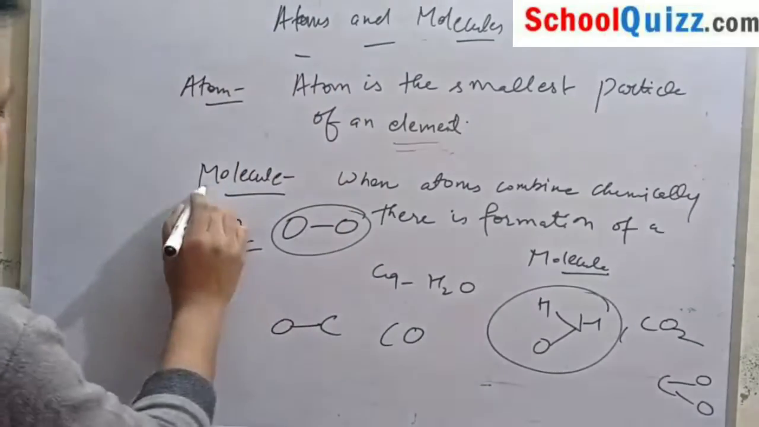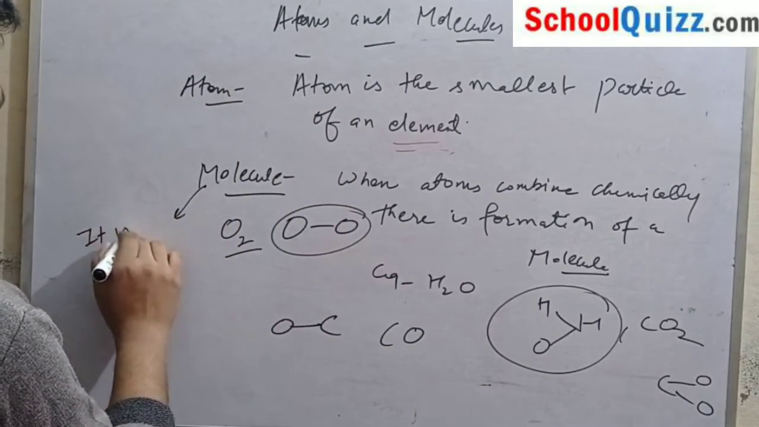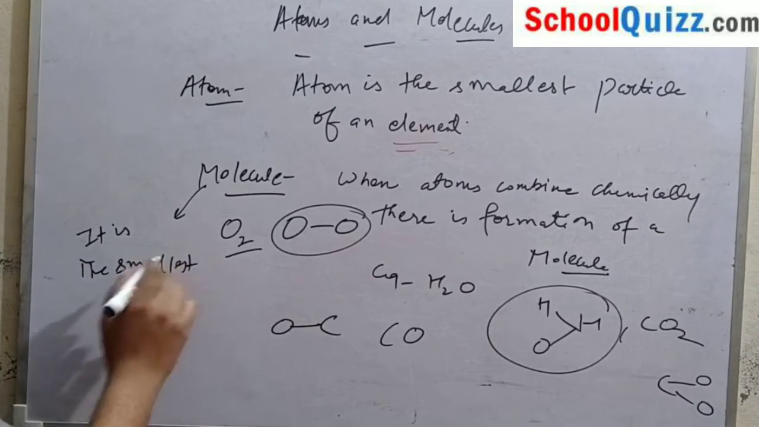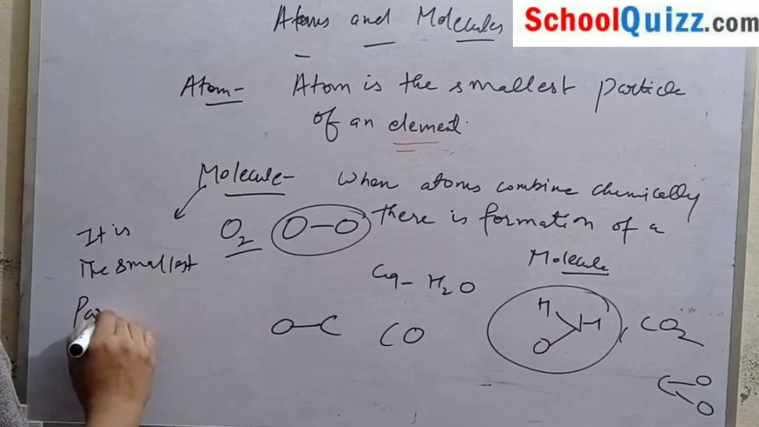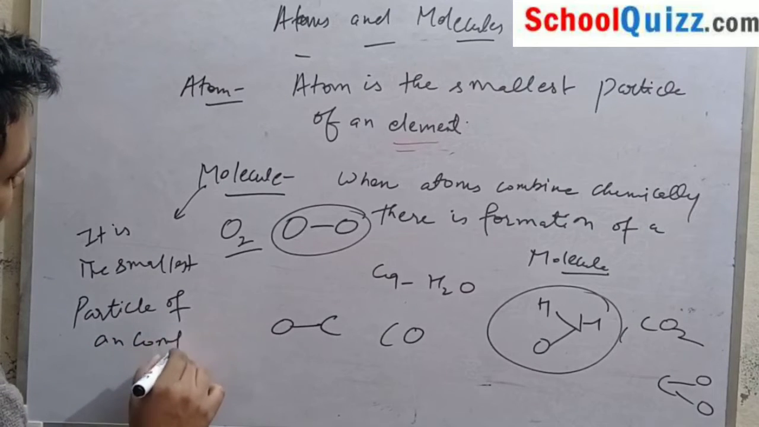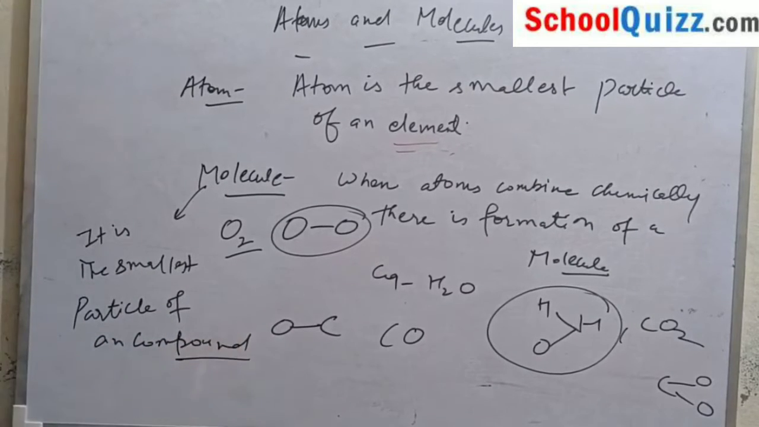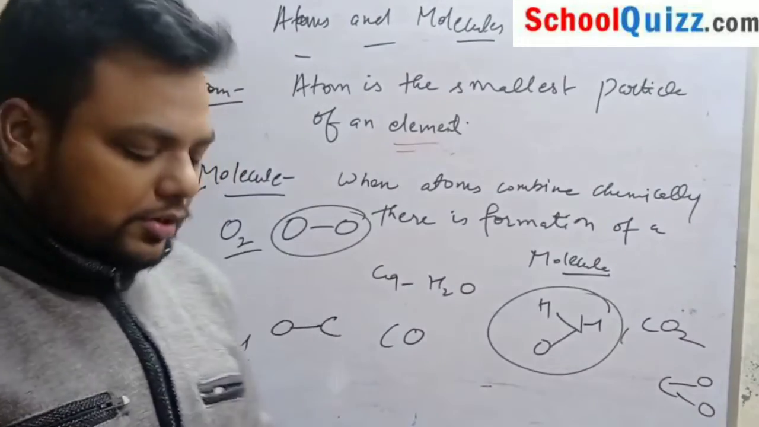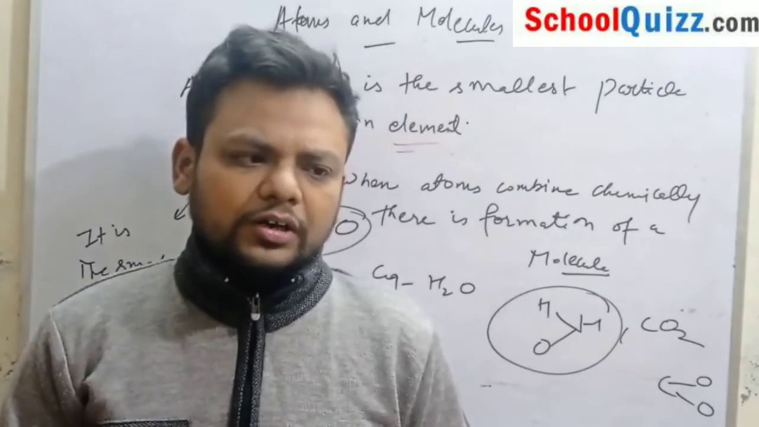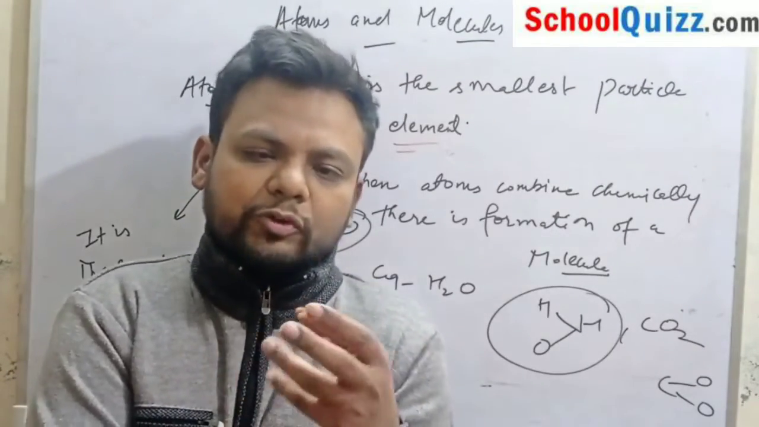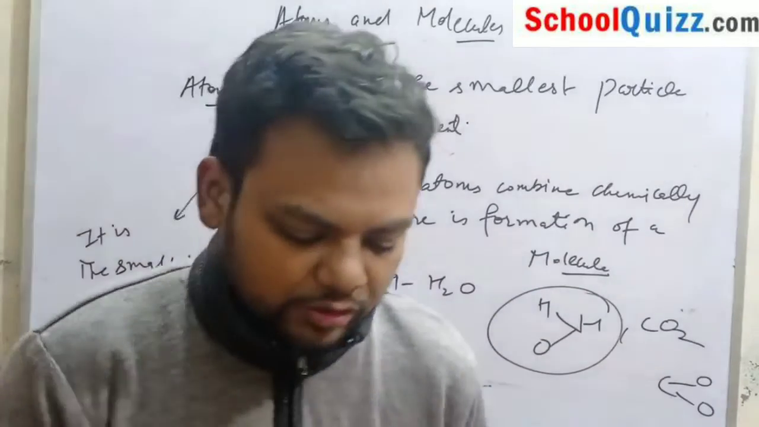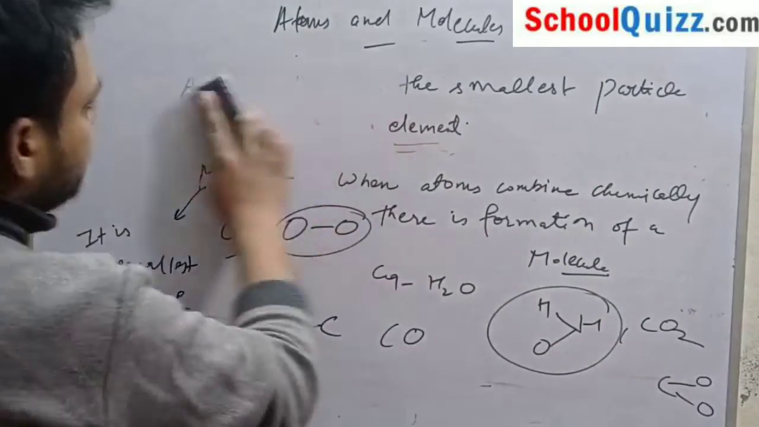And one other thing: a molecule is the smallest particle of a compound. Here a new term is introduced, that is, what is a compound. In chapter 2 you have already discussed what is a compound and what is a mixture, so I will explain it here again.